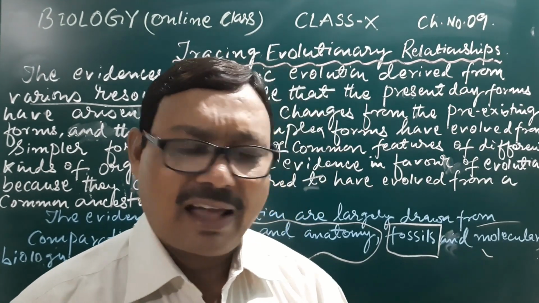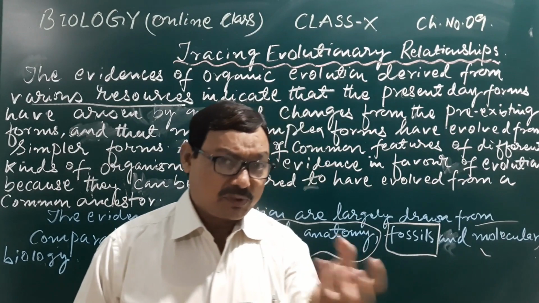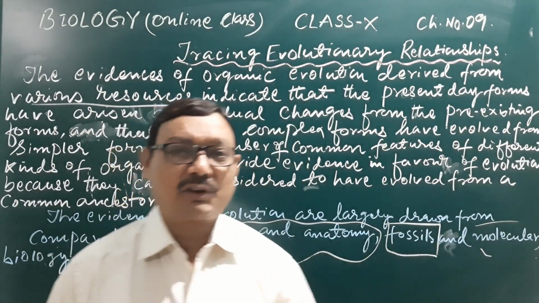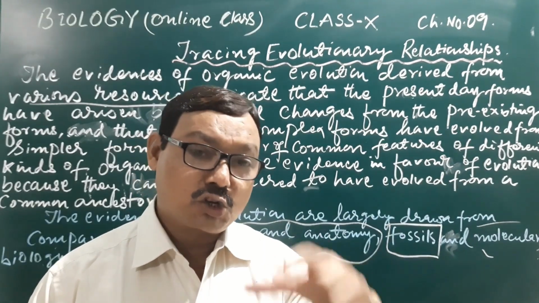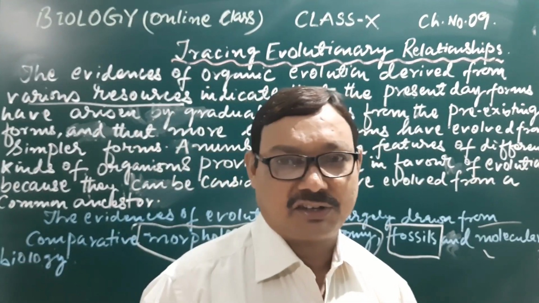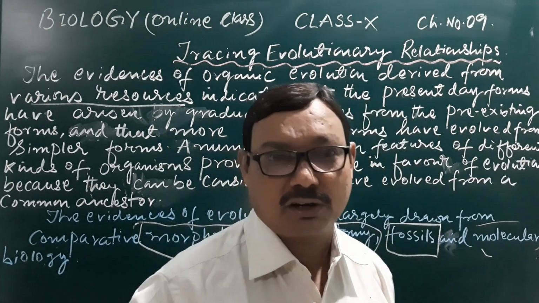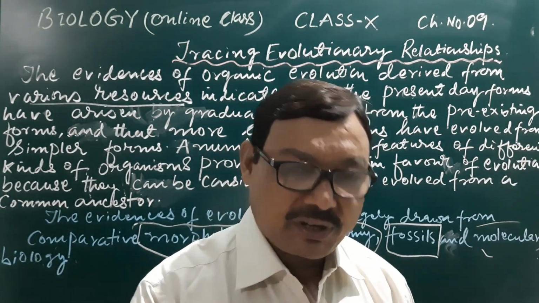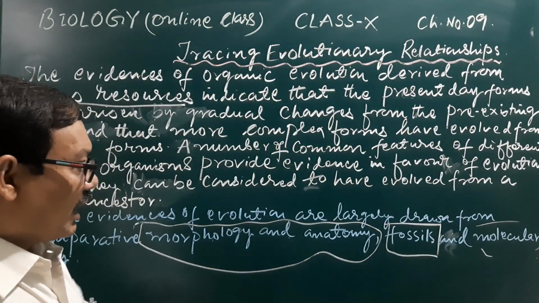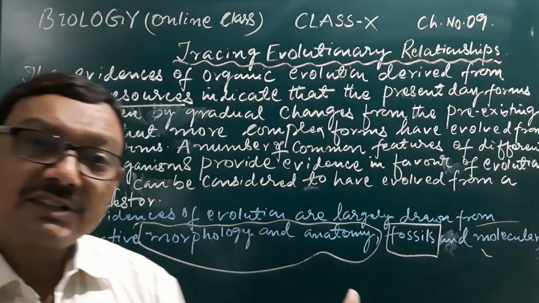When we talk about the fossils of Archaeopteryx, in that fossil we see how it shows the features of two different groups of organisms, the avian features and the reptilian features.